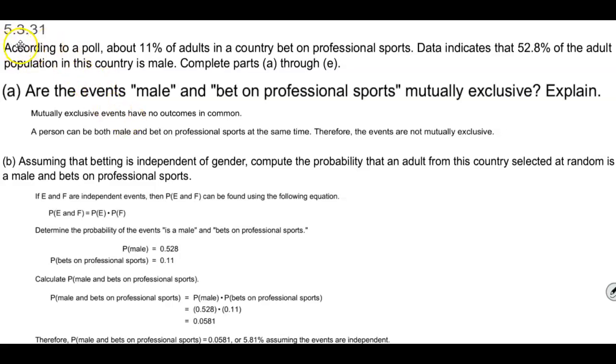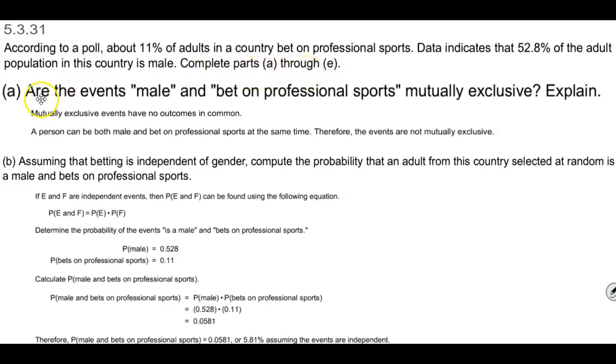In section 5.3.31, according to a poll, about 11% of adults in the country bet on professional sports. Data indicates that 52.8% of the adult population in this country is male. Now we want to be able to complete parts A through E.